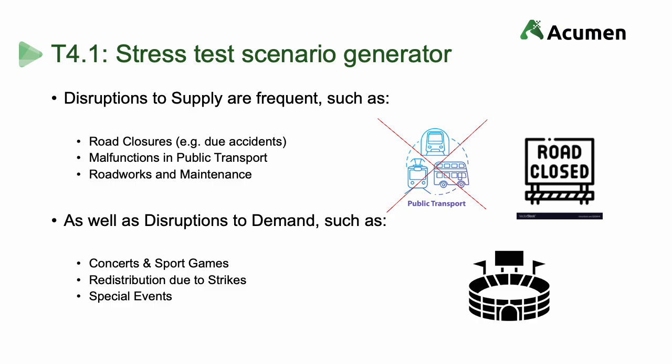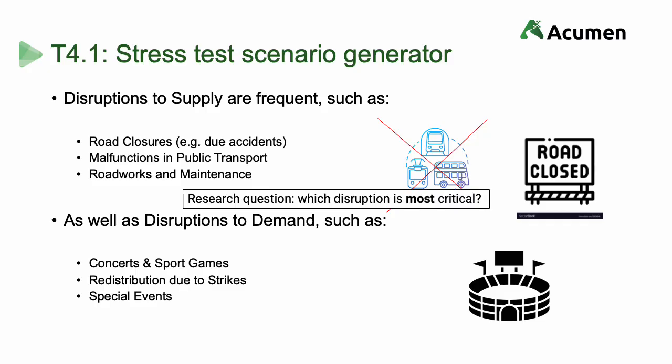But which disruptions? Transport networks are complex systems, rich with intertwined dynamics. Not every disruption can or should be accounted for. A balance must be struck. This leads to the research question: which disruption is most critical?